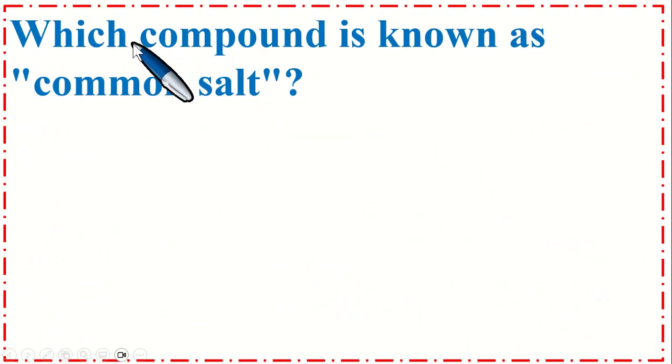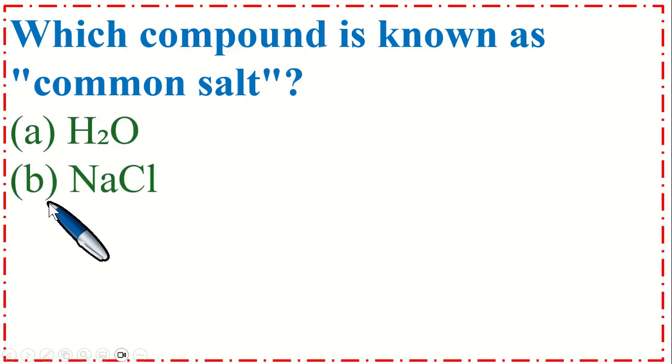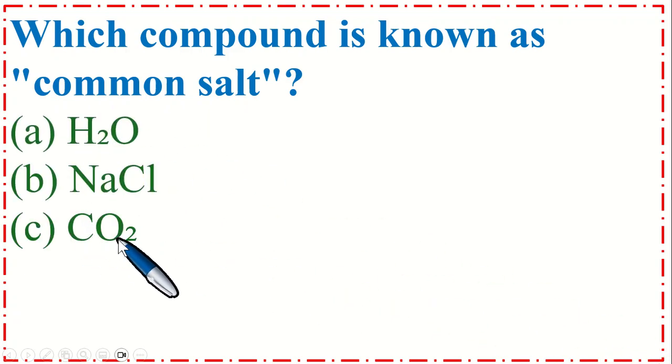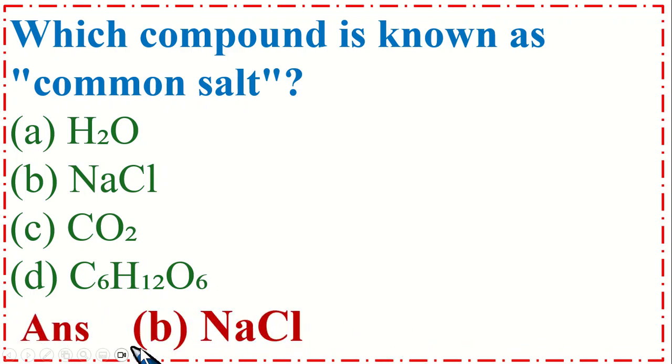Dear students, this is very important MCQs. Which compound is known as common salt? Option A, H2O, B, NaCl, C, CO2, and option D, C6H12O6. So the correct option is B, NaCl, sodium chloride.